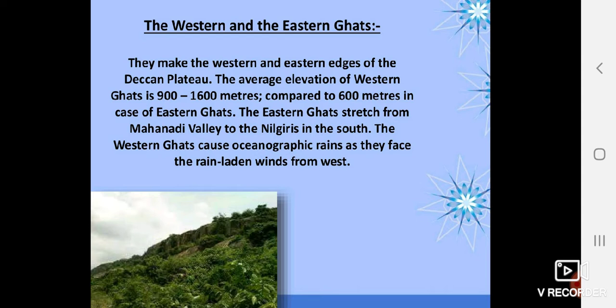and Western Ghat causes orographic rain. Actually, they face orographic rain. As I told you, when the wind comes from a water body, it tries to cross the mountainous region, and to cross it reaches up, and when it reaches up it forms clouds and gives rainfall. On the other side of the mountain, when the winds are going, there is no water vapor, so there is no rain. Such type of rain, which comes because of the wind and mountain, is known as orographic rainfall.